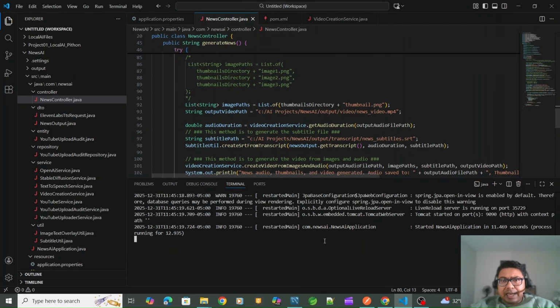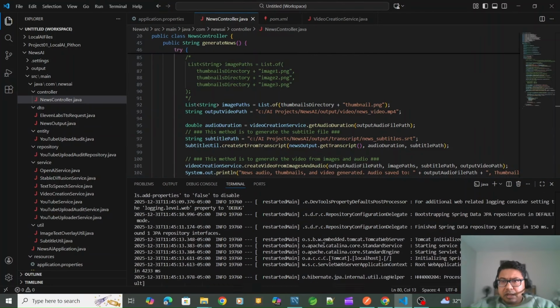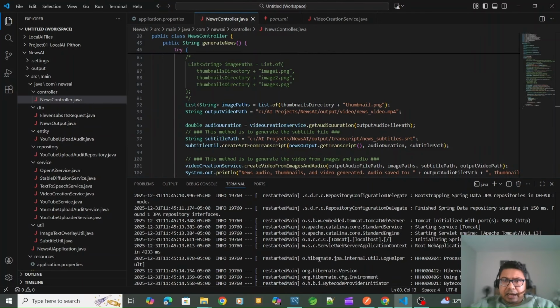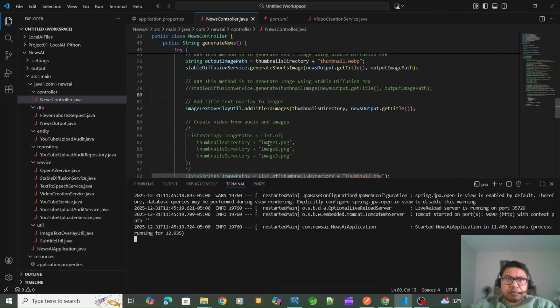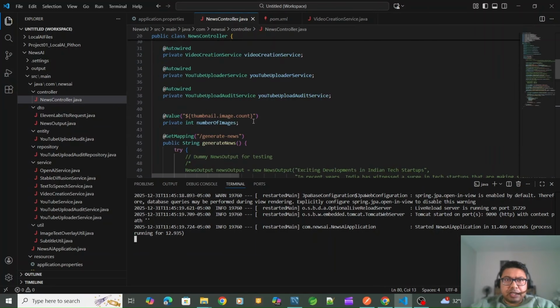I think the application is already running. This is basically a Java Spring Boot program. Since I'm a Java guy, I've been writing code for maybe 25 years now. This is the Java program which I'll be invoking. I have one single controller, and this is the endpoint, generate news.